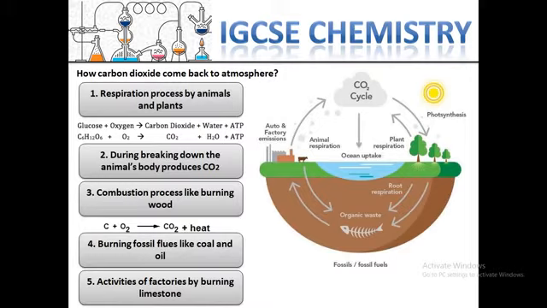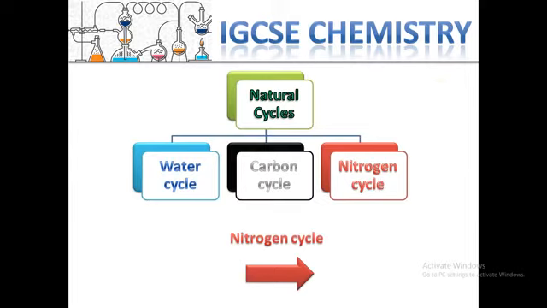And the fifth way is the activity of factories burning limestone. Actually, the fifth one is also burning, but factories, as we know, produce a huge amount of carbon dioxide in the atmosphere.